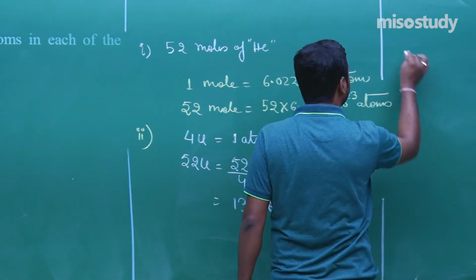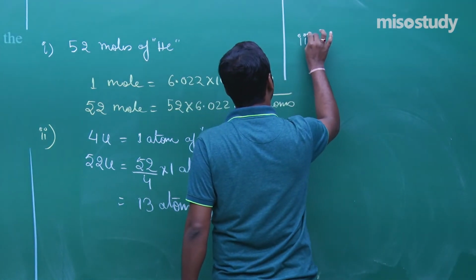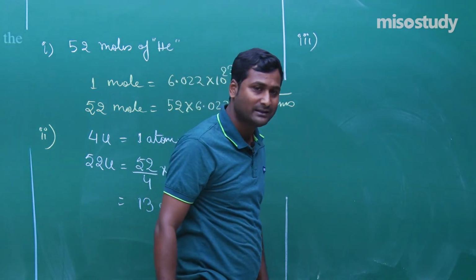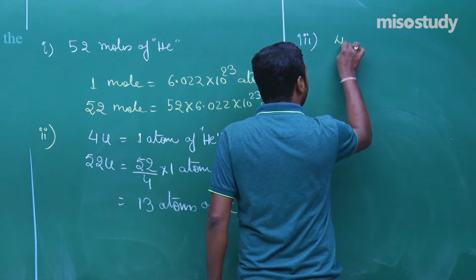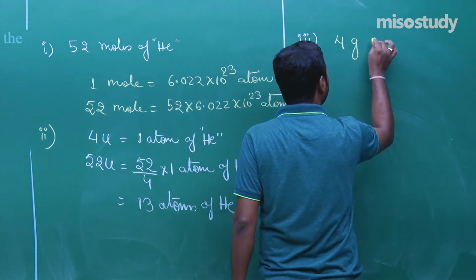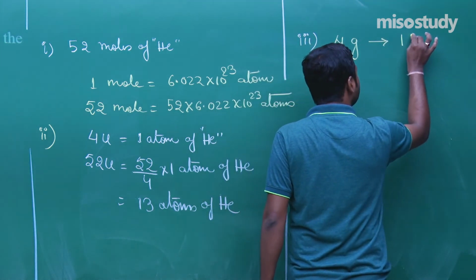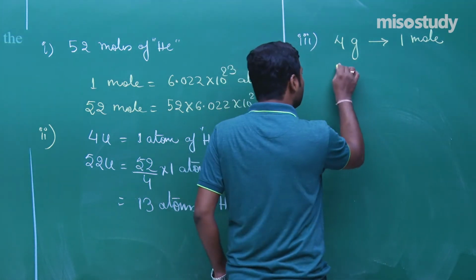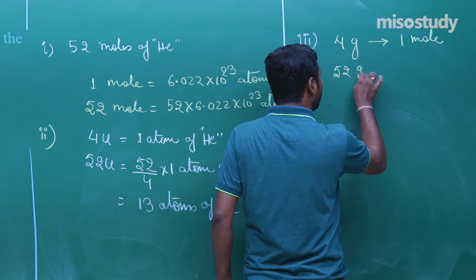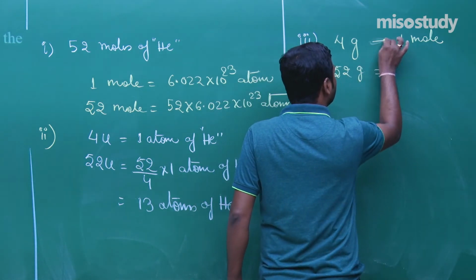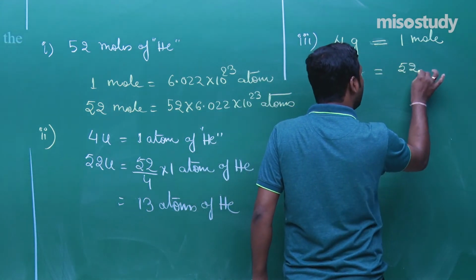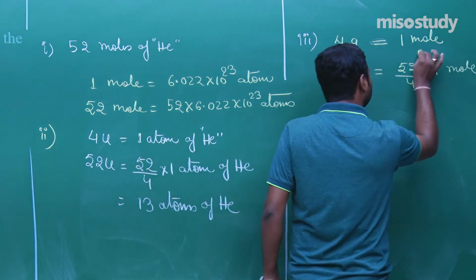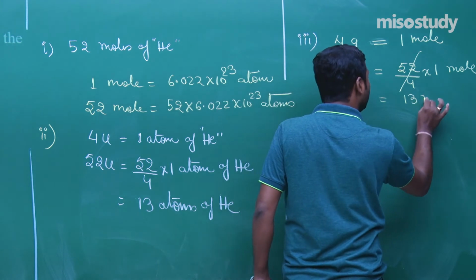The next one, the third one, is 52 gram of helium. As we know, the molar atomic mass of helium is 4 gram. 4 gram is equal to 1 mole. Yes, sir. So 52 gram will be equal to 52 upon 4 multiplied by 1 mole, that is 13 mole.